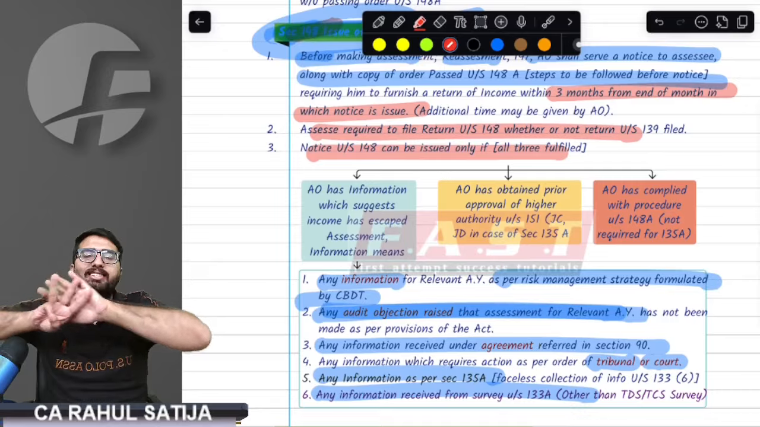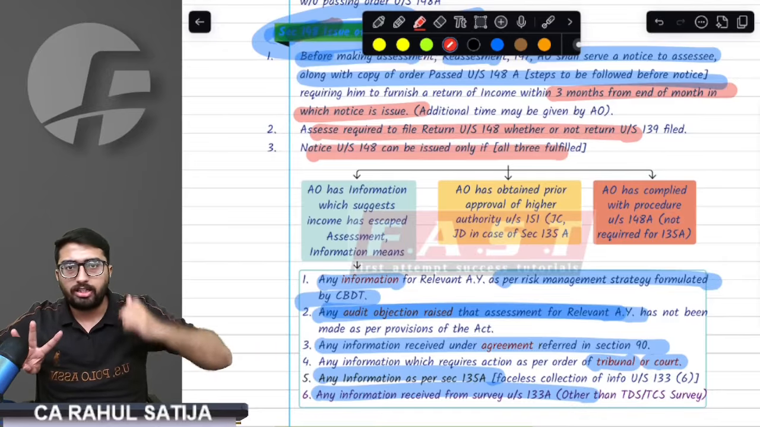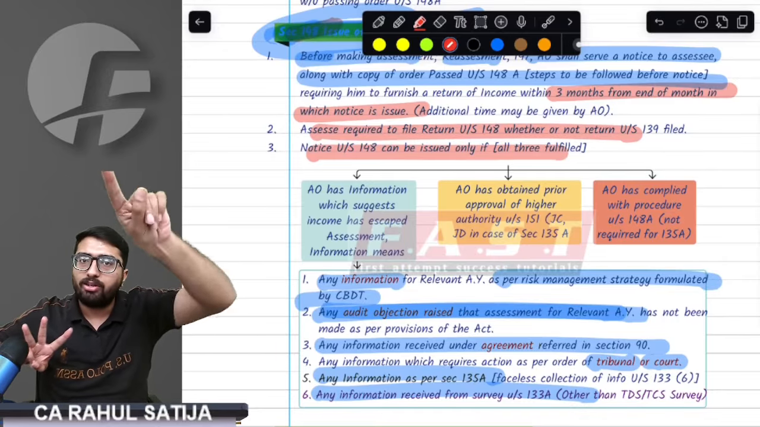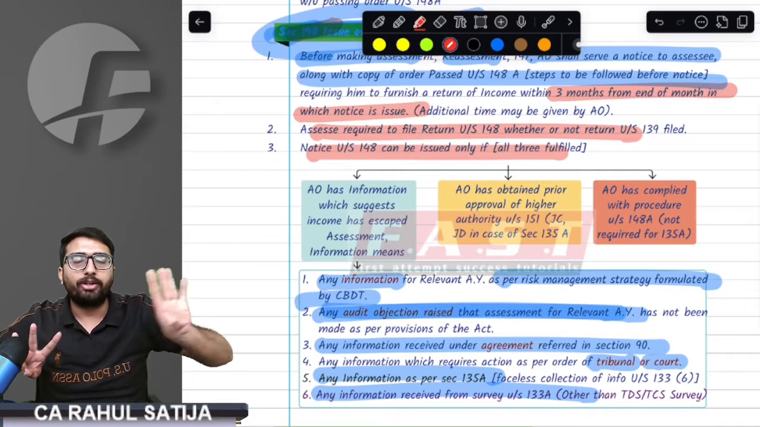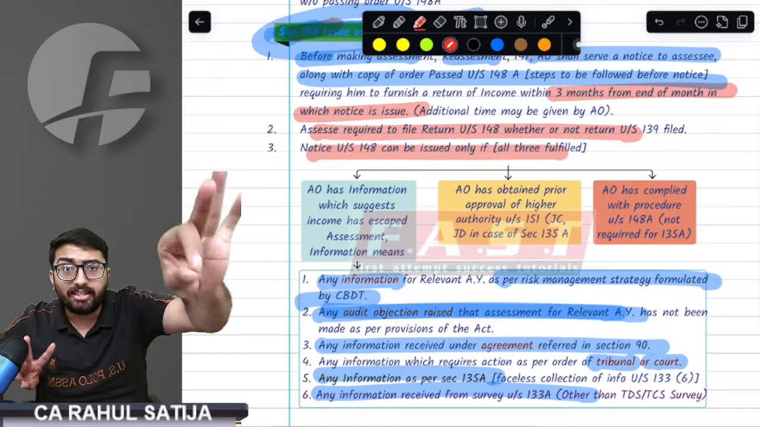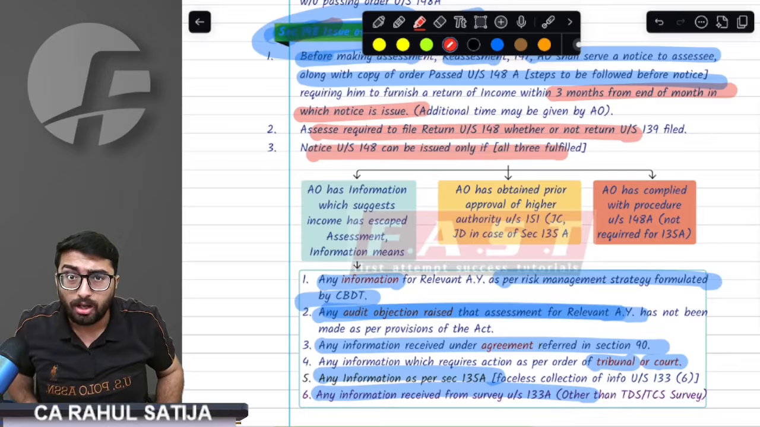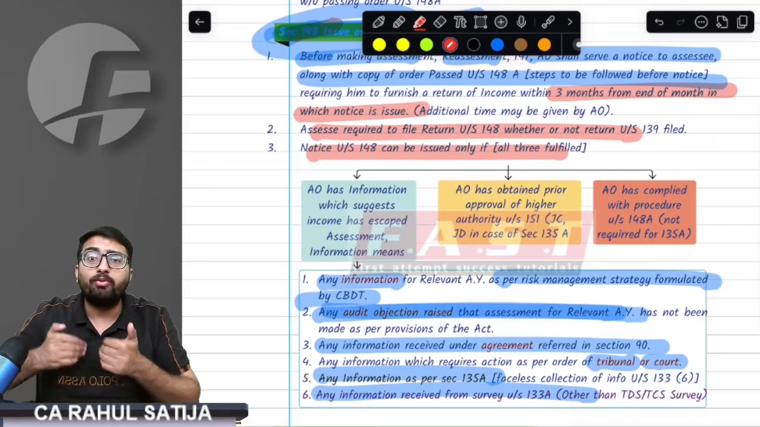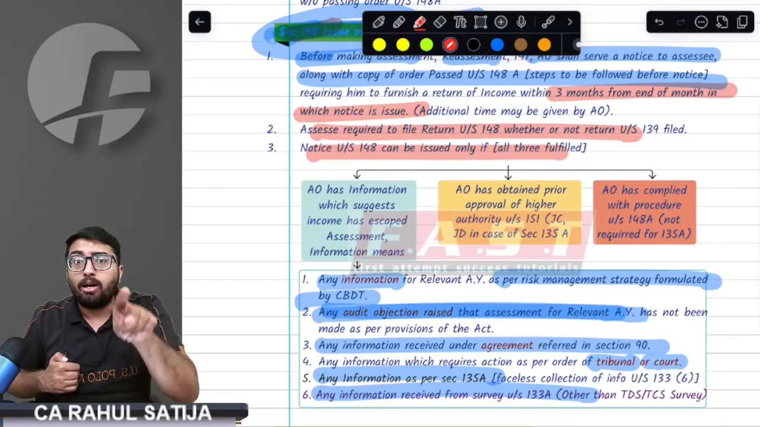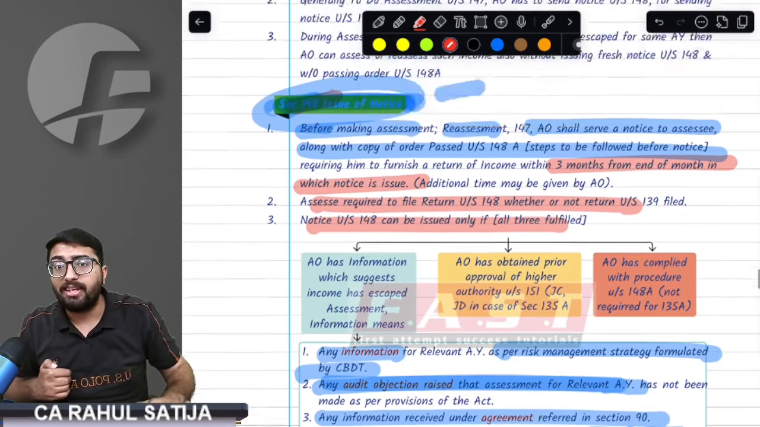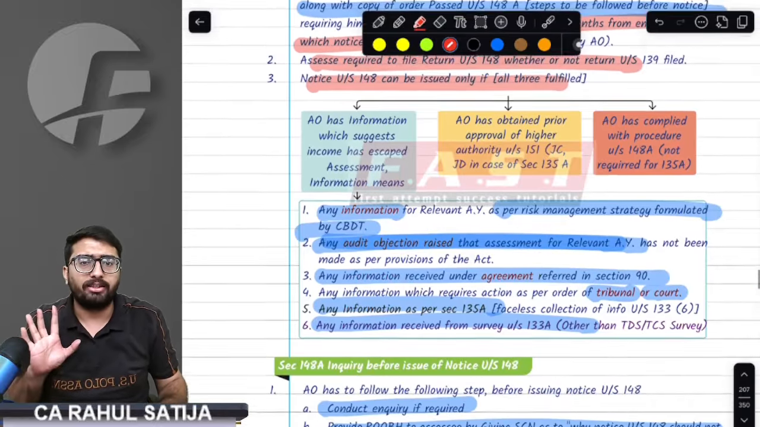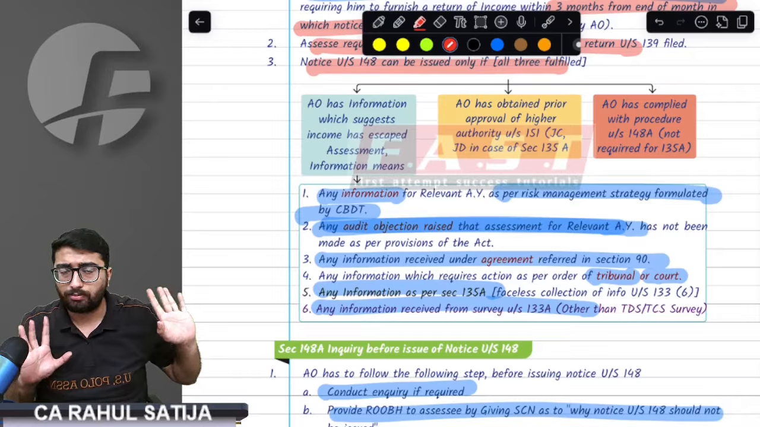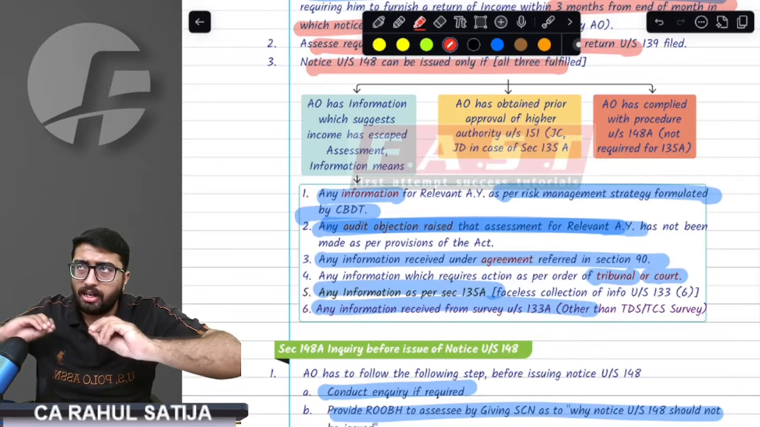Listen. What did I say? 3 steps will be followed. First of all, show cause notice will be given to me and I have to respond. Based on that, AO will pass an order. The order will be passed only with prior approval of joint commissioner, joint director, additional commissioner, additional director, and this order will set the tone that the case has been selected for income escaping assessment. Once it is decided, AO will ask me to file a return under 148, but only when he has information via 6 sources. Otherwise, he cannot ask me to file the return. He will issue the notice. I will respond.